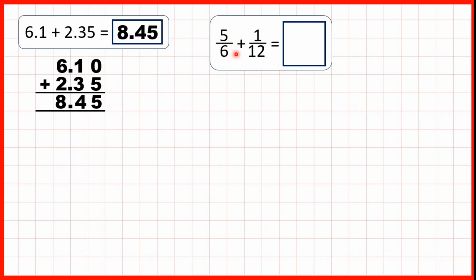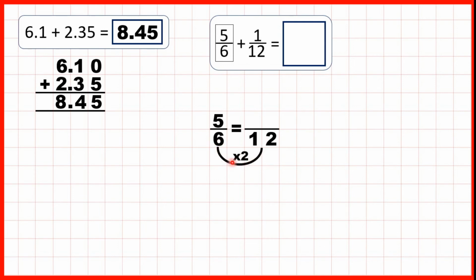Now 5/6 plus 1/12. So we're adding fractions, but the problem here is that our denominators are not the same. And to be able to add or subtract fractions, we need the denominators to be the same. So, because 12 is in the 6 times table, we can find an equivalent fraction to 5/6, which has a denominator of 12.